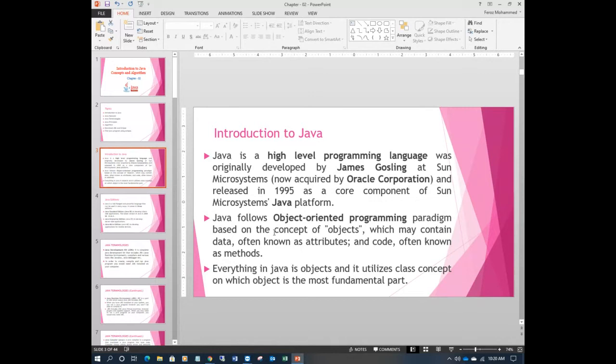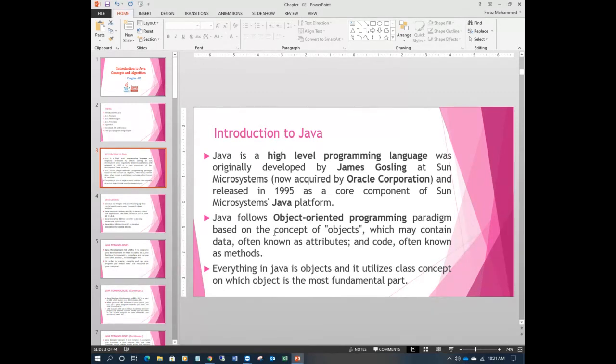Java, in a similar way, follows object oriented programming paradigms. So what is object oriented programming? It uses the concept of object. In Java, every concept is an object or entity. So what is an object? An object is anything, an entity which exists in the world.